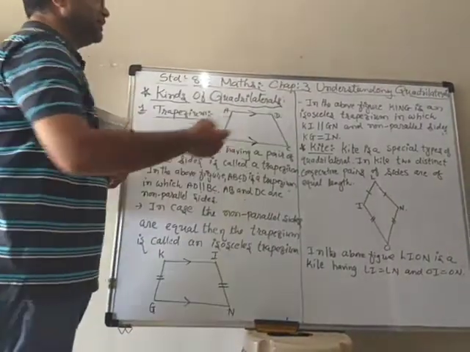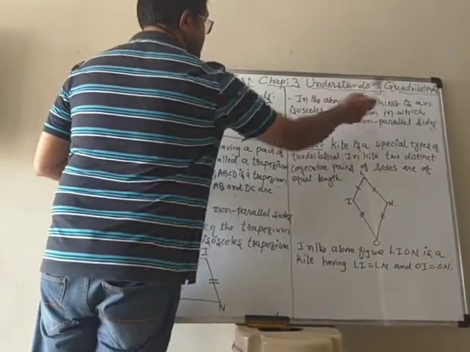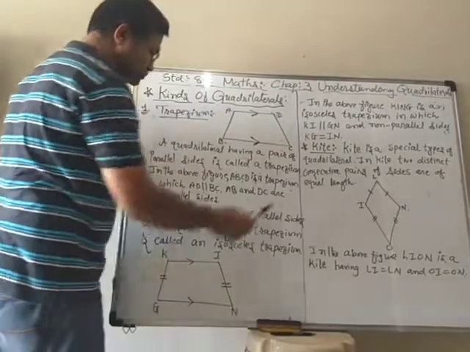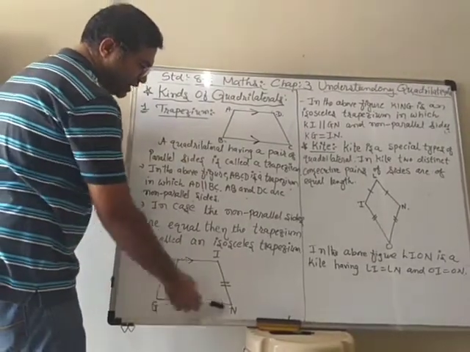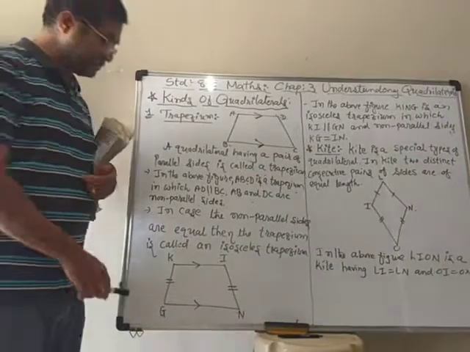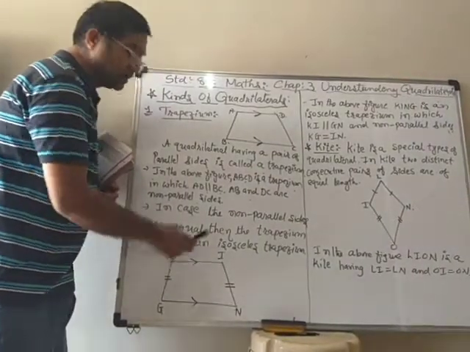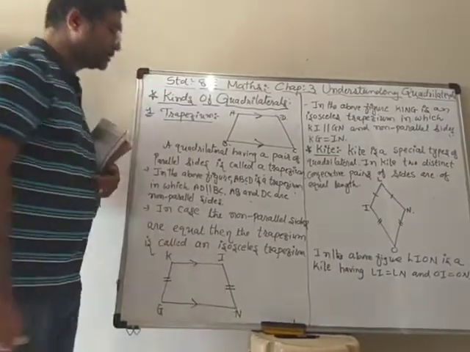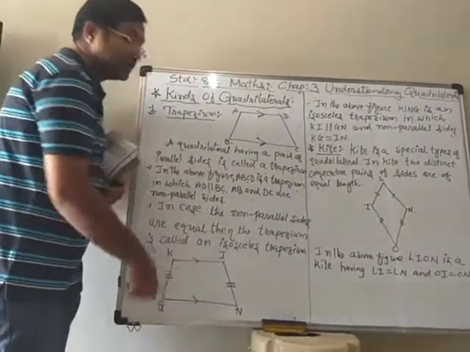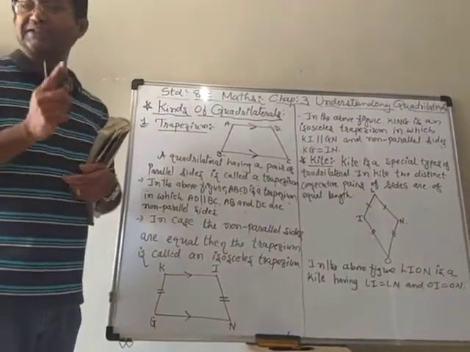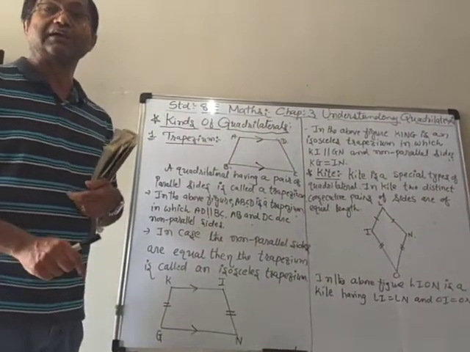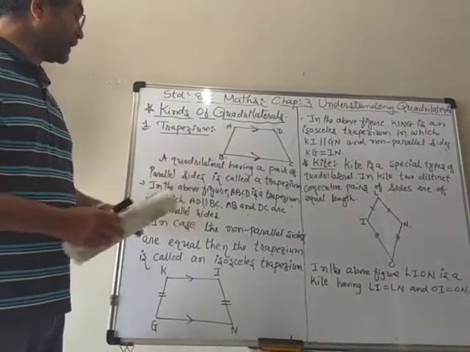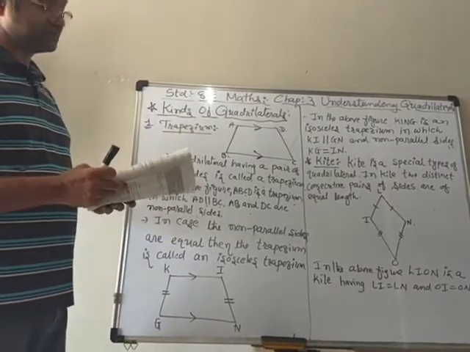I wrote down here that in the above figure KING is an isosceles trapezium in which KI is parallel to GN. You can see that KI is parallel to GN means one pair is opposite and parallel, but the other pair is not parallel. But they are equal. KG is equal to IN. So one pair is parallel and the non-parallel sides are equal in length. Therefore, this type of quadrilateral is known as an isosceles trapezium.